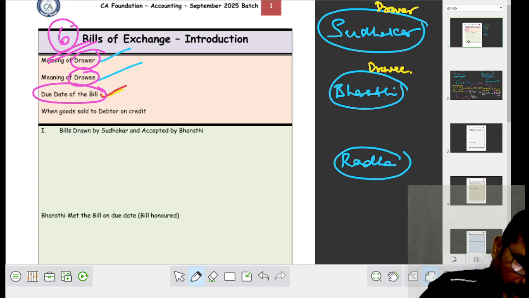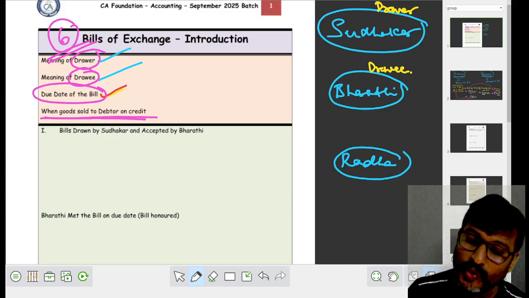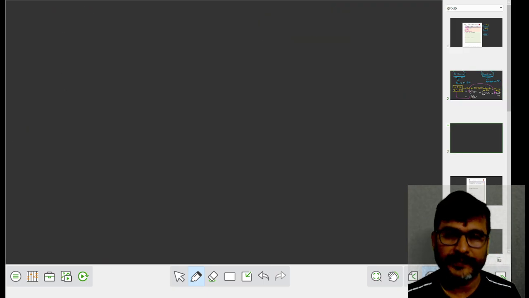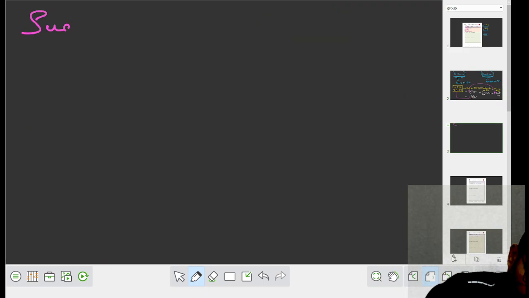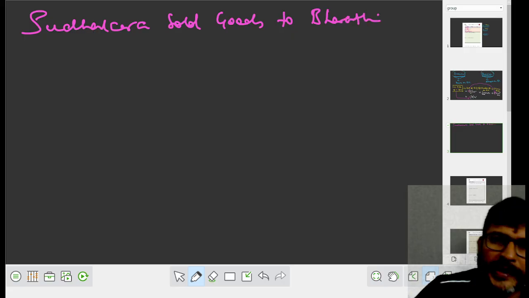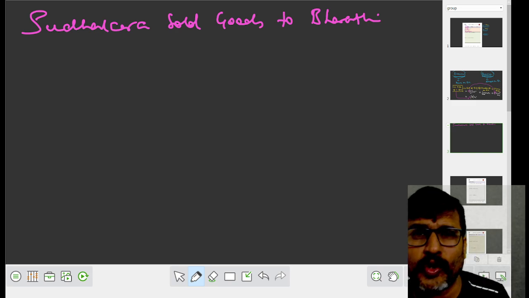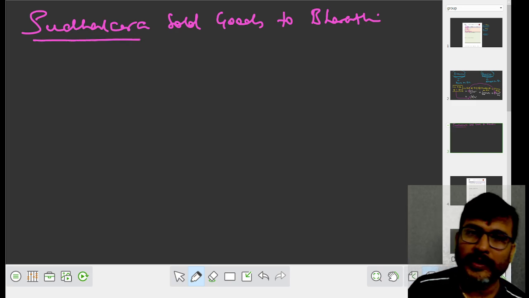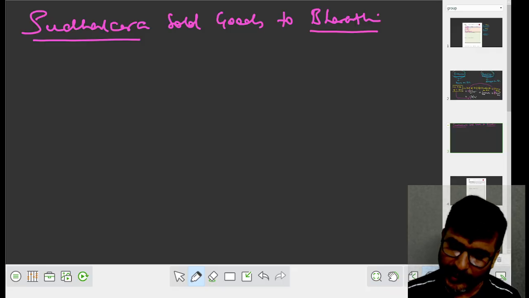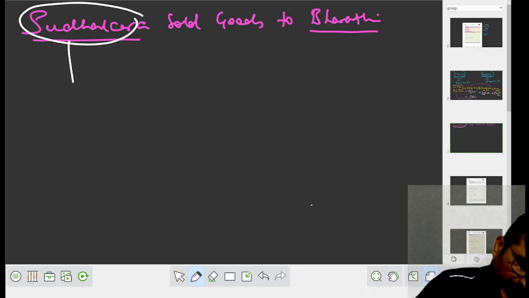When the goods are sold to debtor on credit. क्या बोल रहा है इधर? Goods are sold to debtor on credit. Shall I explain this point? Now, Sudhakara sold goods to Bharati. Who sold goods? Sudhakara sold. To whom the goods are sold? Bharati. Now remember, my dear student, we are passing the journal entries in the books of